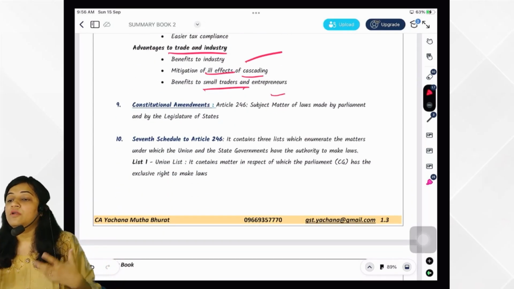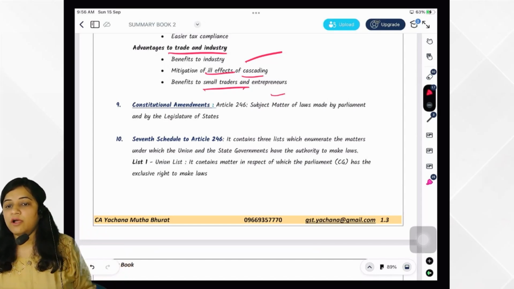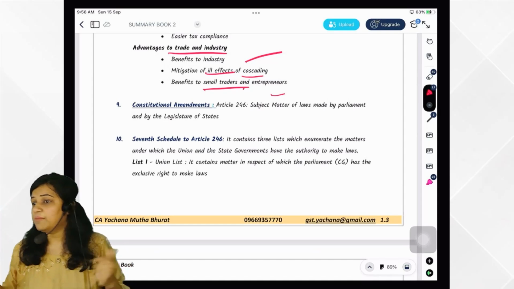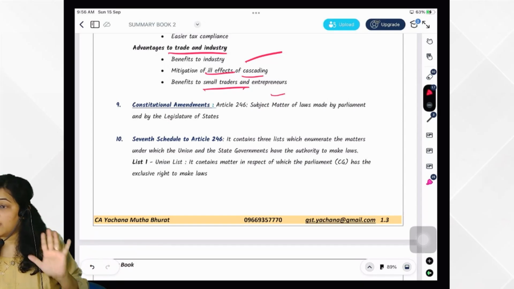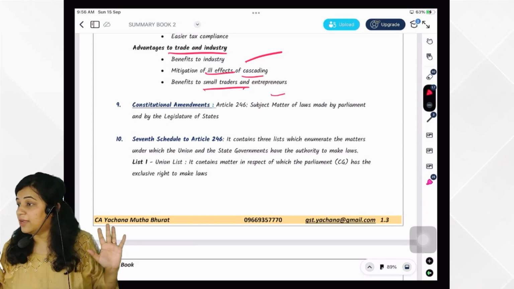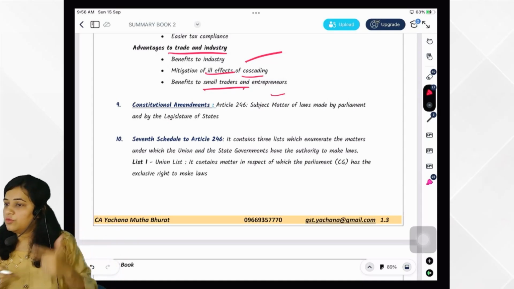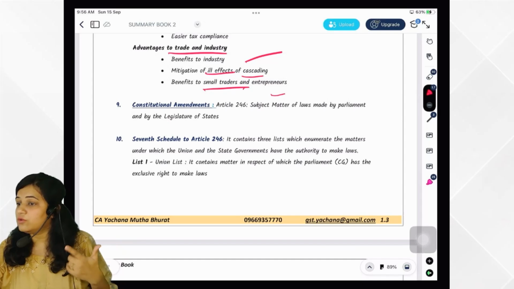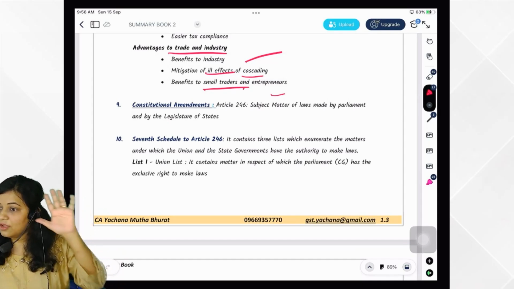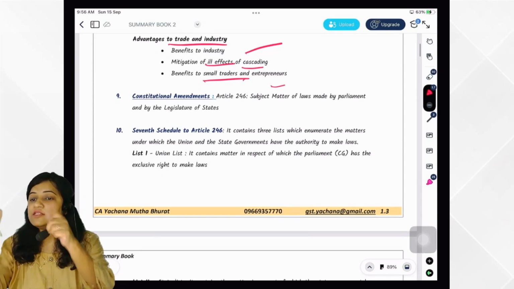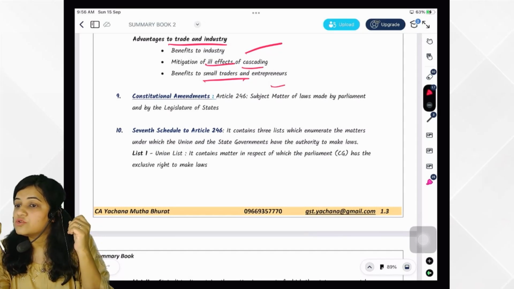So before implementing any law in the country, what we have studied, see I am going very fast. Why? Because we are revising it for the third time. So I am pretty sure you all must be remembering it. Why are we revising it again and again? So that you remember it very well.